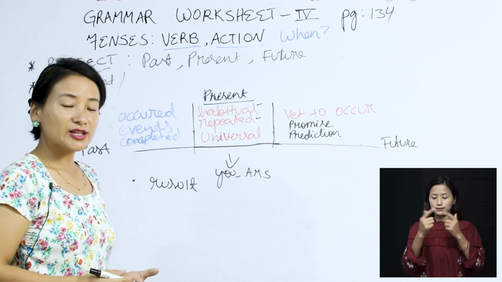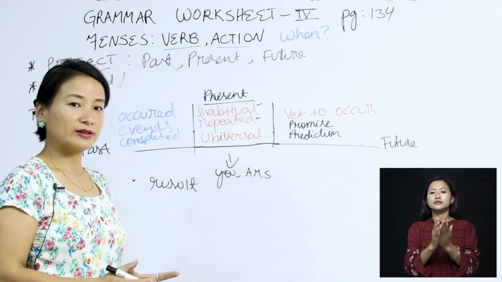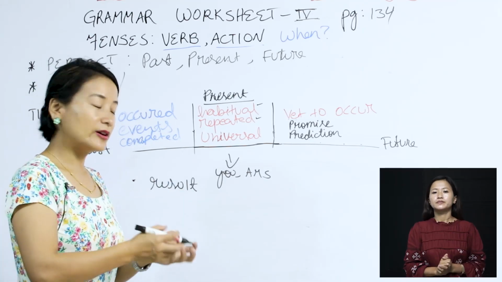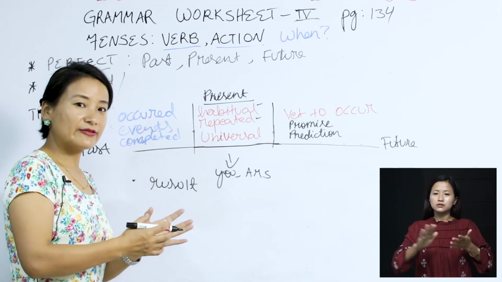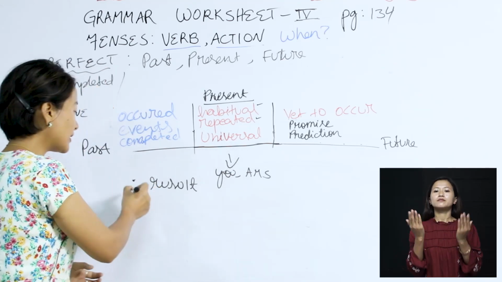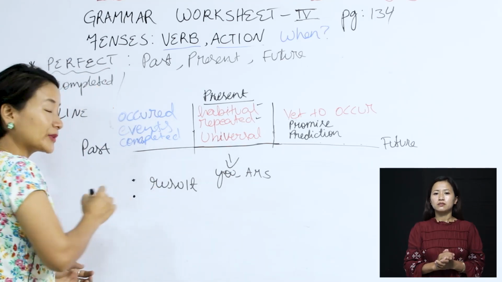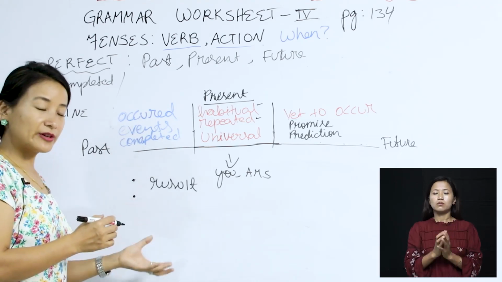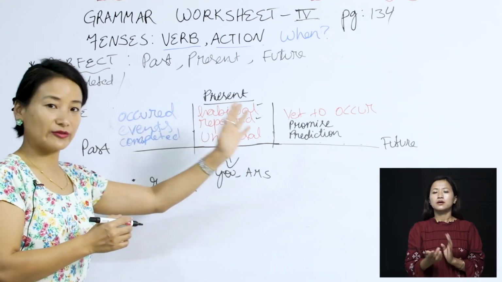Supposing he has read 5 books, the action of finishing up reading 5 books. So the result, that's what we focus more on when it comes to perfect, be it in the past, present, or future.